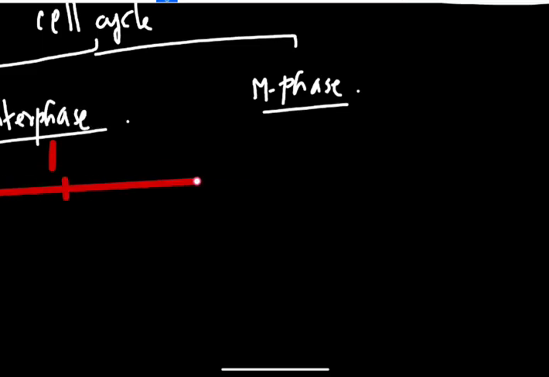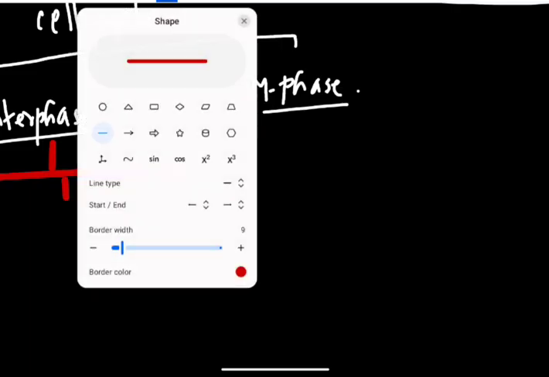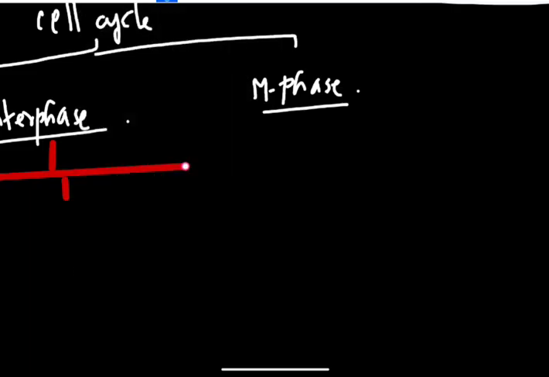The first phase is the G1 phase, the second phase is the S phase, and the third phase is the G2 phase.